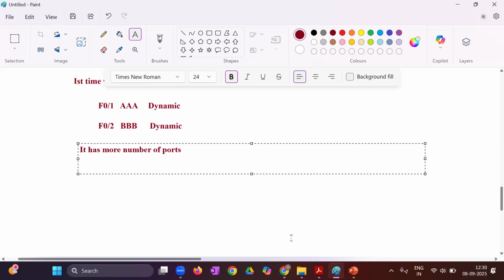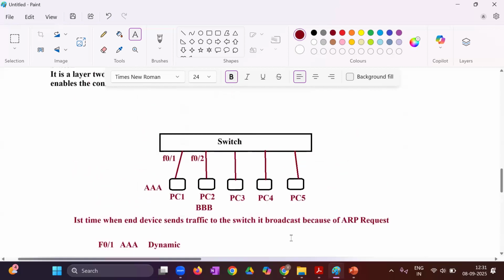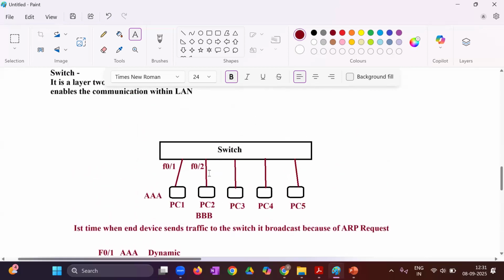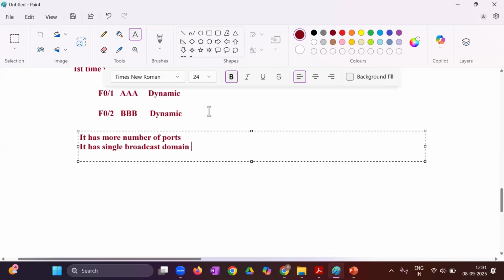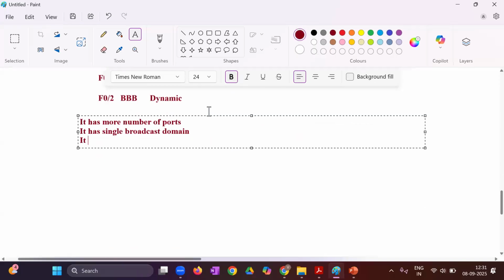It has more number of ports. More devices can be connected with the switches. It has a single broadcast domain. Only one broadcast domain we have with the switches. That's why if for the first time it is communicating, every other device is going to receive that information. That's why we call it a single broadcast domain. But here, one different thing is there: it has per port collision domain.